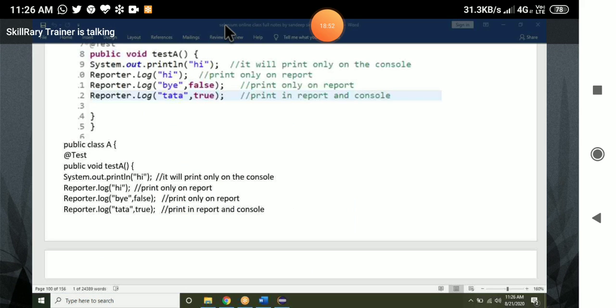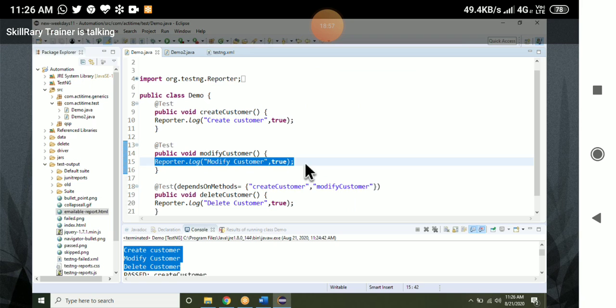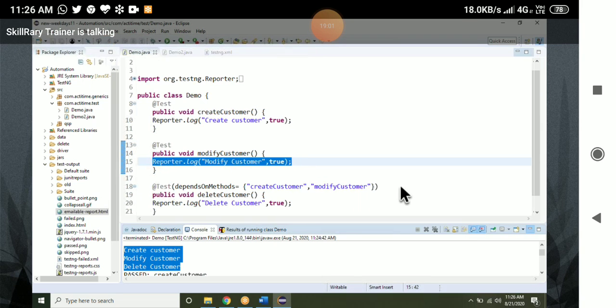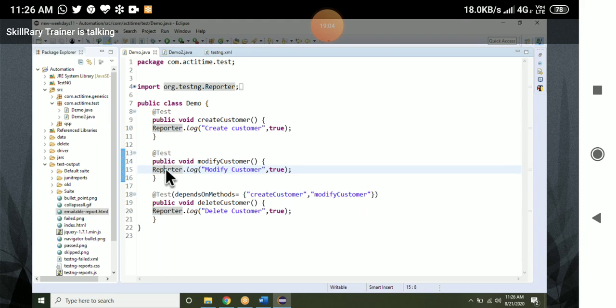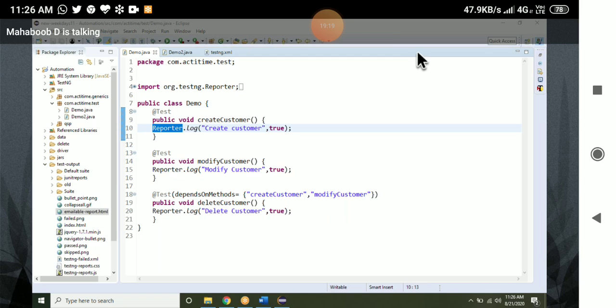Why are we not using System.out.println? Why are we using Reporter.log instead of System.out.println only on the console? System.out.println will write only on the console. What happens if I use Reporter.log? If I use Reporter.log, it will print on both the console and the report.